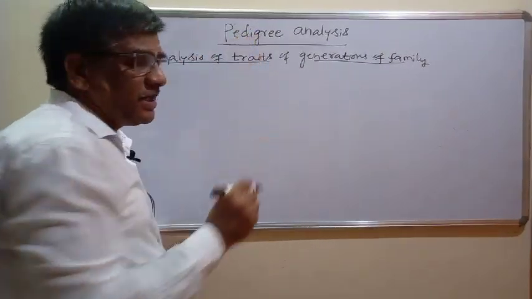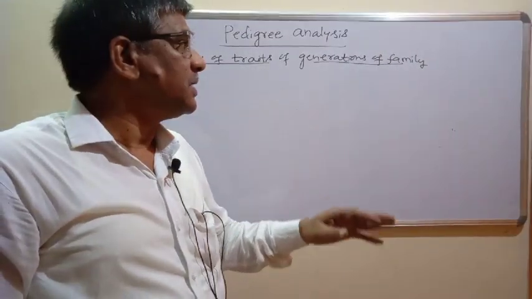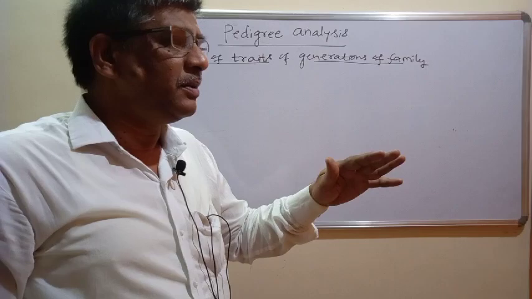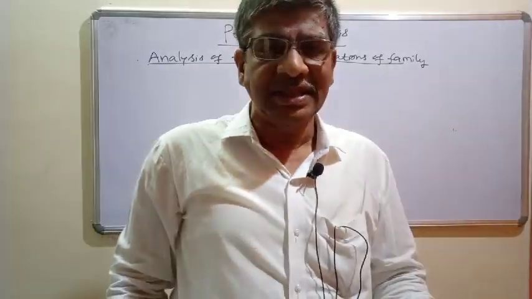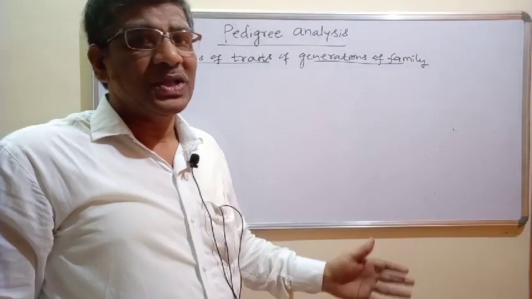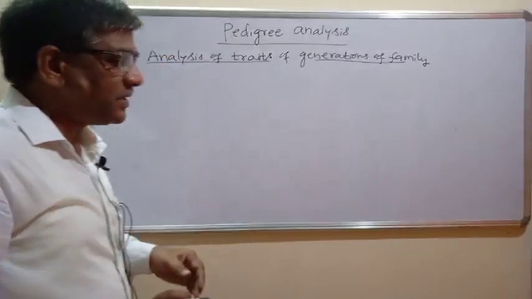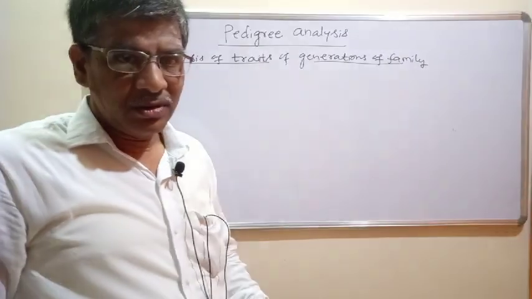To study this pedigree analysis in human beings, sometimes we can bring it to their notice, or sometimes it is not possible to bring it to their notice. Without bringing it to their notice also we can study pedigree analysis. Pedigree is a very important tool to study human genetics.